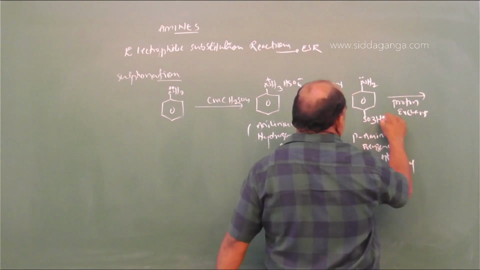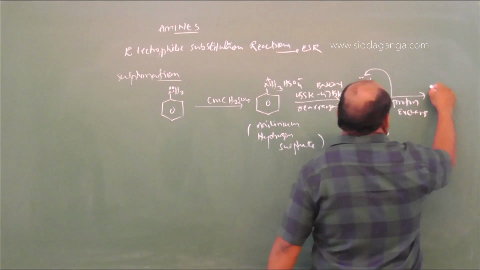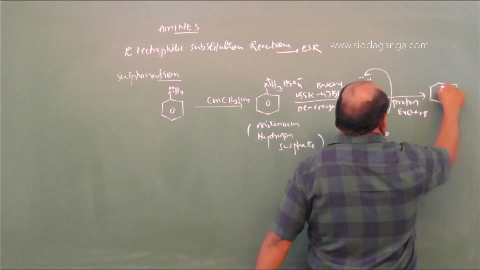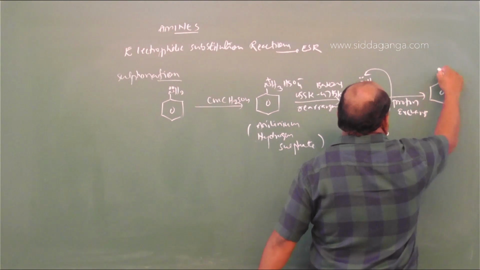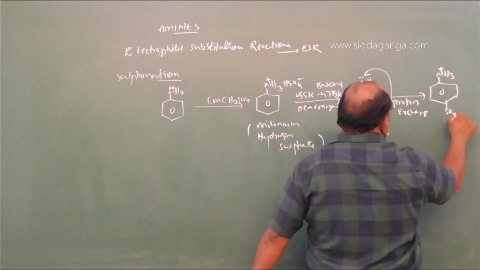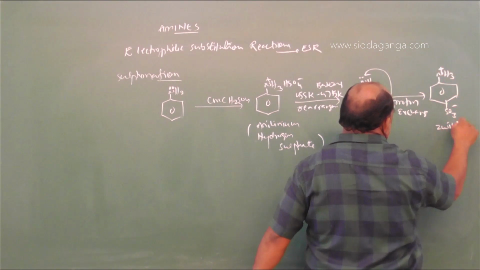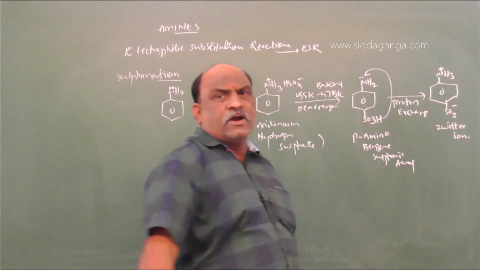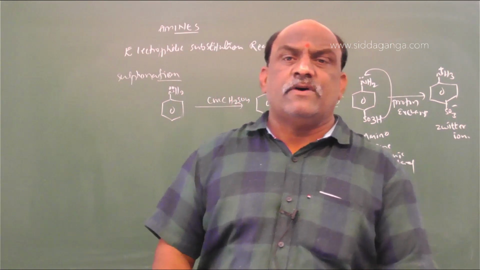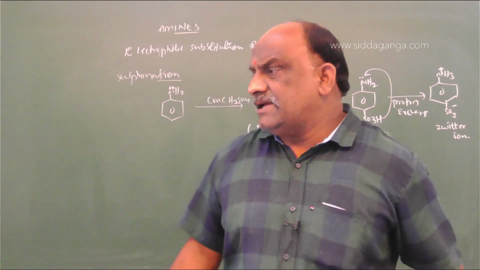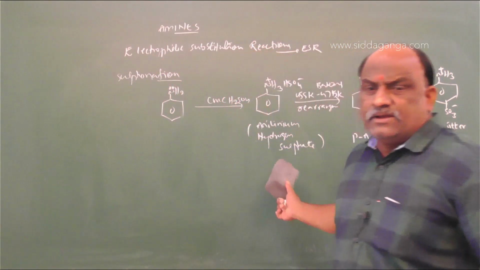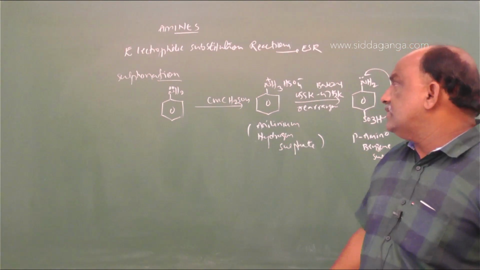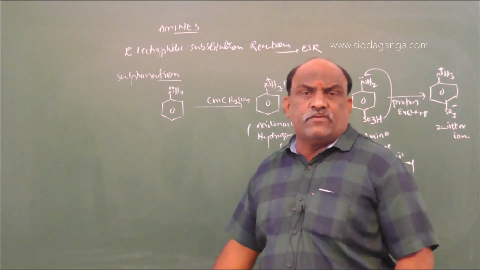proton exchange takes place from this to this. Then finally we will get NH3+ SO3-. This is called a Zwitter ion. Already you know that amino acids form Zwitter ions. So like that, here also this compound can easily form a Zwitter ion. So this is about the sulfonation of aniline.